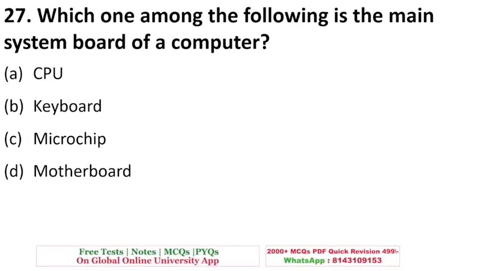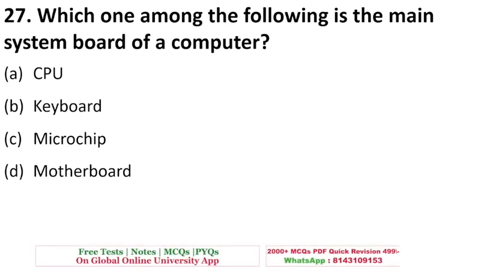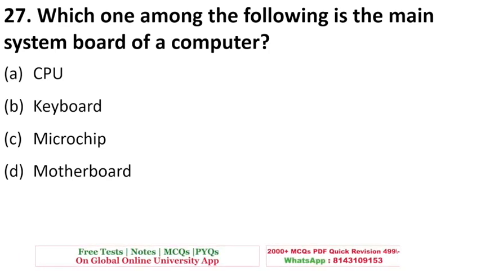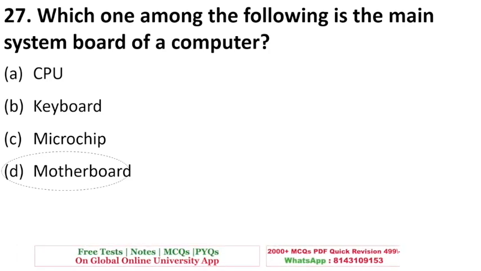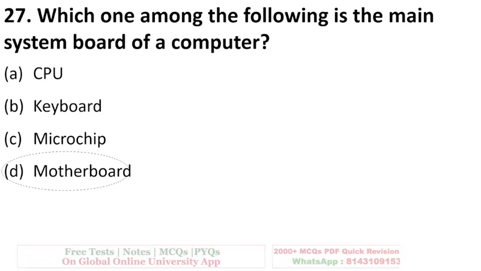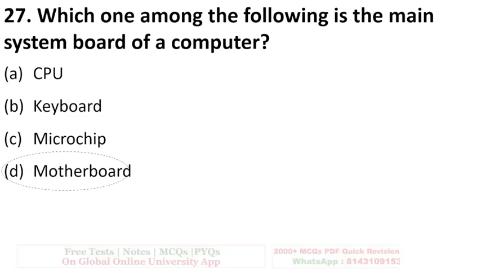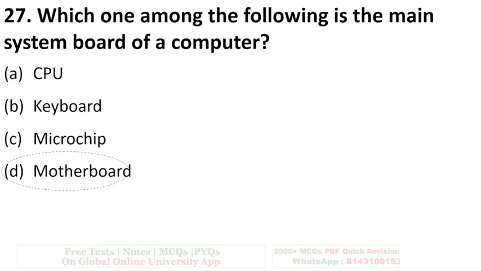Which one among the following is the main system board of a computer? CPU, keyboard, microchip, or motherboard? So motherboard is the right answer to this question. All the chips, your RAM, ROM, all of these are connected. Or your hard disk, all these are connected into your motherboard. It is a main circuitry board of your system.